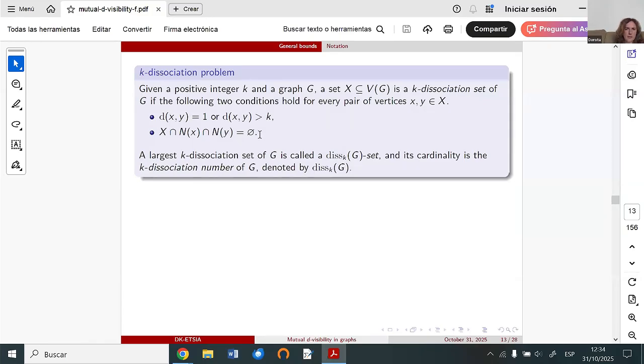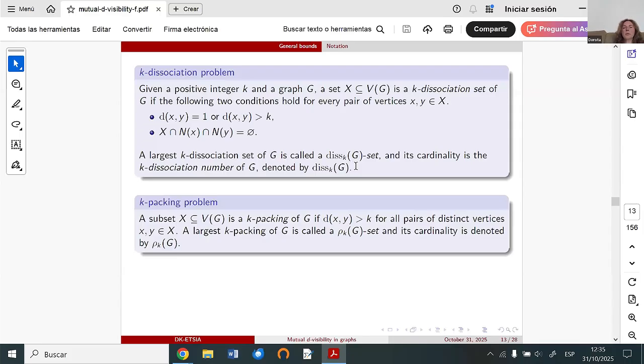The first condition tells us that the vertices can be neighbors, or if they are not neighbors, the distance between them should be larger than k. And the second condition tells us that two vertices which belong to the k-dissociation set cannot have a common neighbor also belonging to the k-dissociation set. This parameter is not studied too much. It's only studied in the case when k is equal to 1, and in other cases, no.